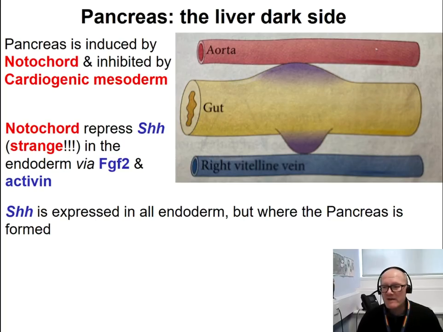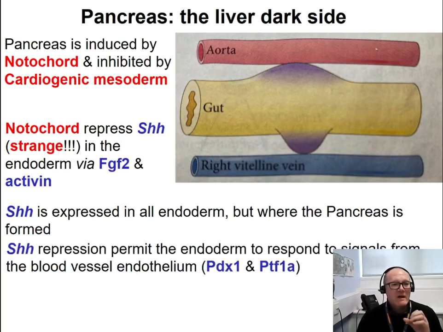And this repression is particularly important because in this region where SHH is repressed, the endoderm become responsive to another couple of signals that come from the blood vessel endothelium. So the blood vessel endothelium express PDX1 and PTF1A, and the endoderm is usually not responsive to these signals unless we remove SHH.